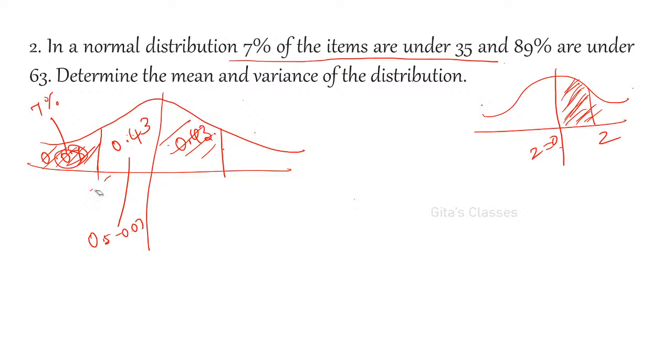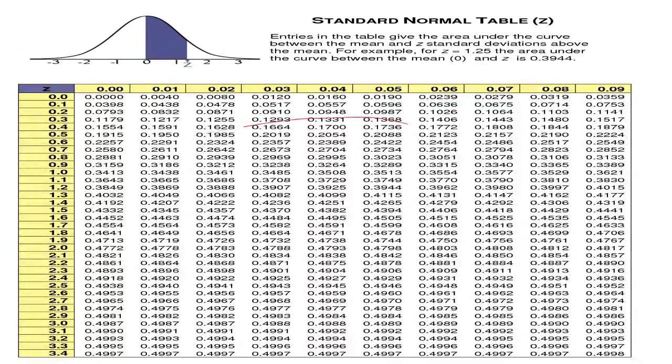I want actually the corresponding z value. X is equal to 35 is given. The corresponding z value you have to find out. How will you find out from the table? Always remember, these entire values are probabilities. And these values on the left hand side are z, and the second decimal should be taken from this side.